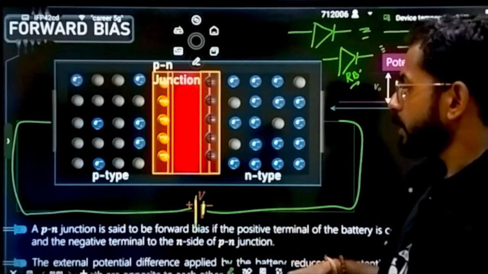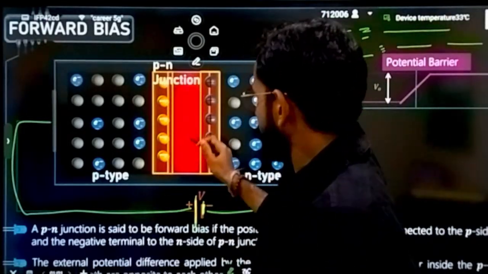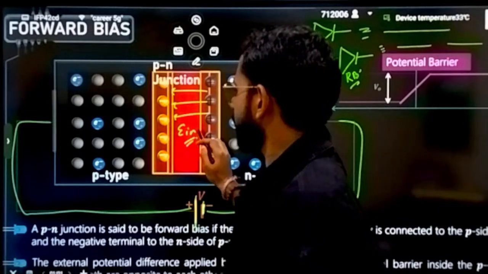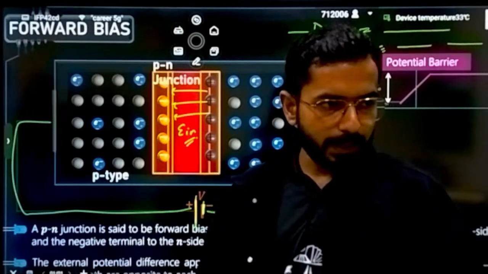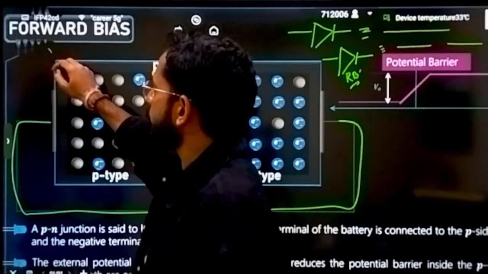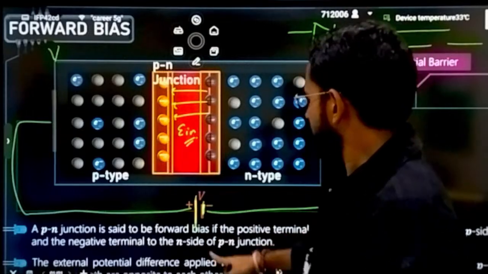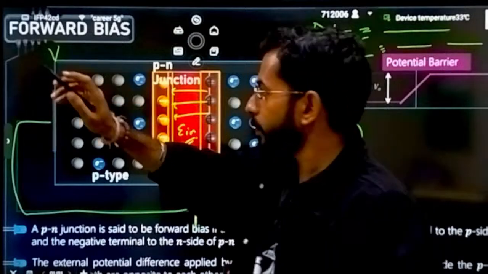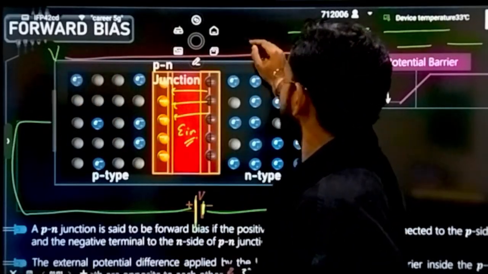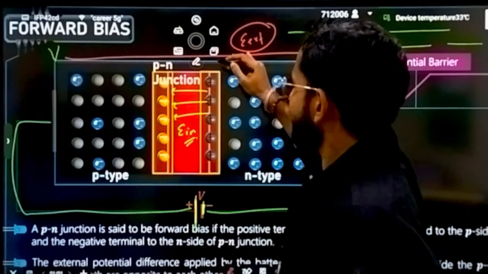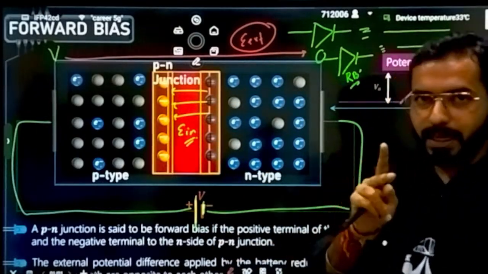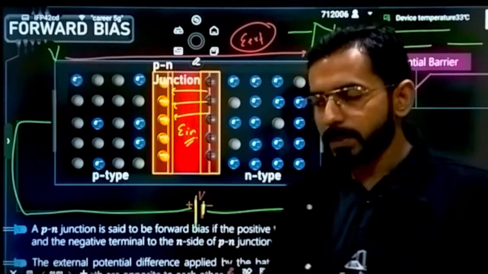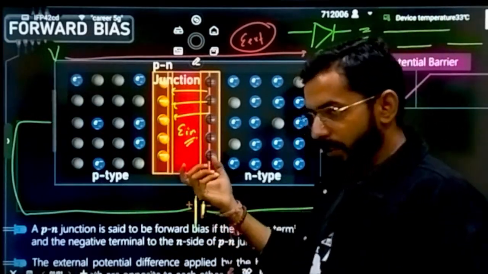Star mark. So now what will be happening due to this? Originally, what was the direction of our electric field? This was the direction of our internal electric field. Correct. But now we have attached the external battery. Due to that, this point will behave like a higher potential and this point like a lower potential. Electric field will now move from higher potential to lower potential, so this is the direction of the external electric field. Now, can I say the external electric field and internal electric field are in opposite directions? That means both of them will cancel out the effect of each other. Correct? Due to that, this depletion region will shrink.